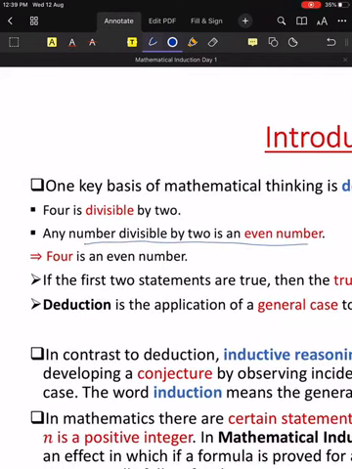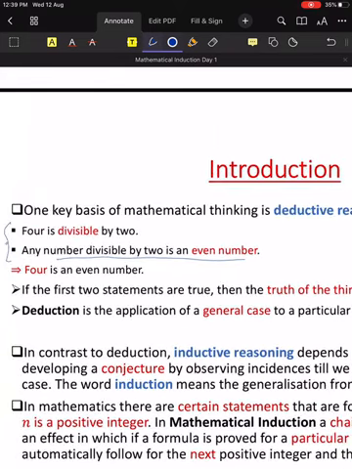So any number divisible by 2 is an even number. This thing I know. By looking at these two statements, can I say 4 is an even number? Yes, because 4 is divisible by 2. So by looking at these two statements, I derive the third fact.